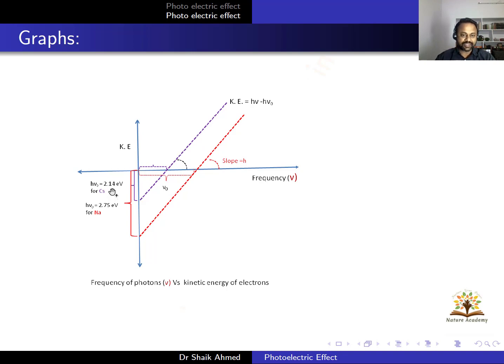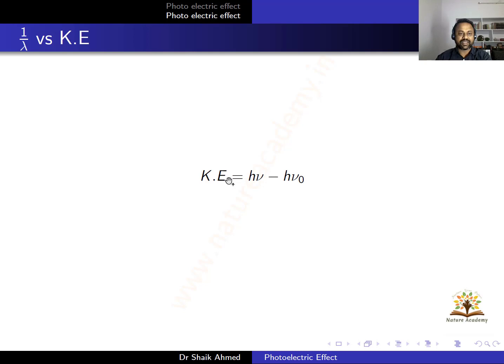I told you, right? So cesium has a very low work function value, that is 2.14 electron volts. If you take some other metal like sodium, the work function value is 2.75 electron volts. And if you take another material, platinum has the highest work function value, that is 5.65 electron volts. So this is the graph of the kinetic energy versus frequency. For all the three graphs, the slope represents the Planck's constant only. So this is the graph between kinetic energy and the frequency of incident photon. Now I want to draw the kinetic energy as a function of wavelength, that is, 1 by wavelength versus kinetic energy.